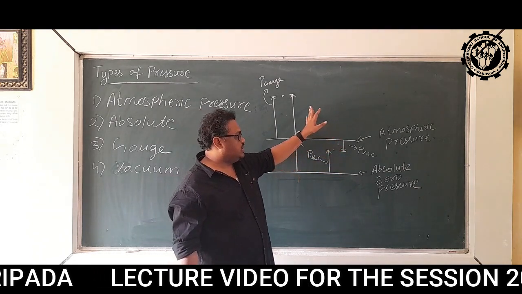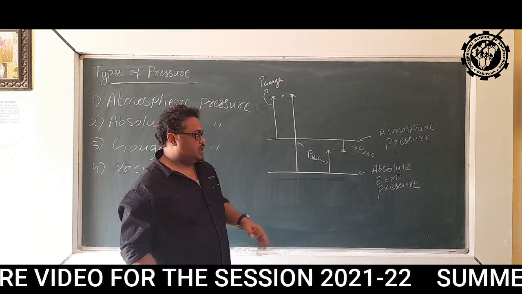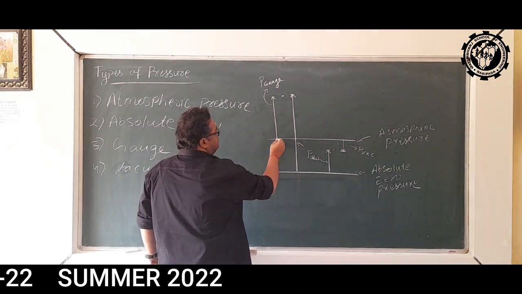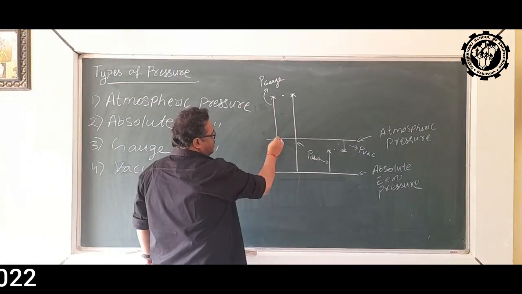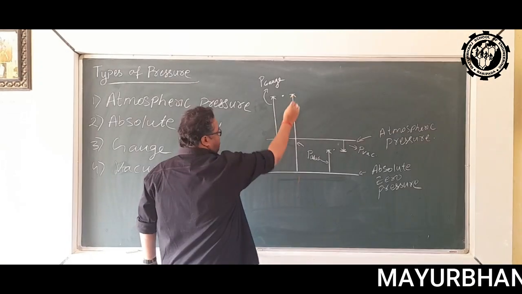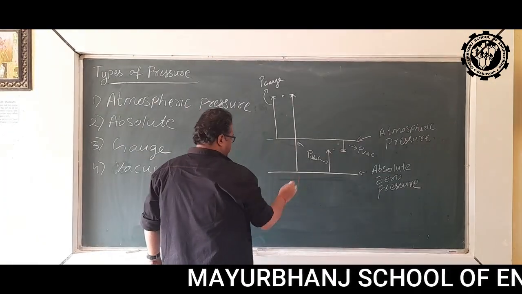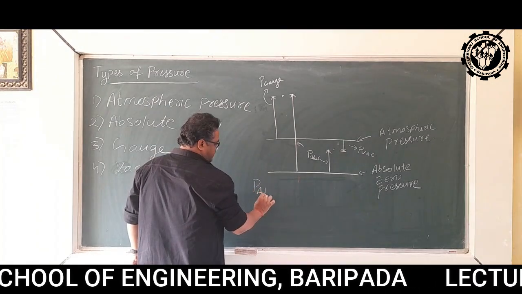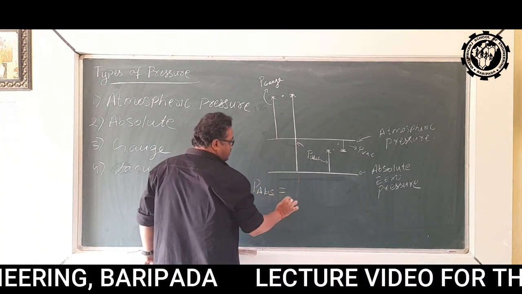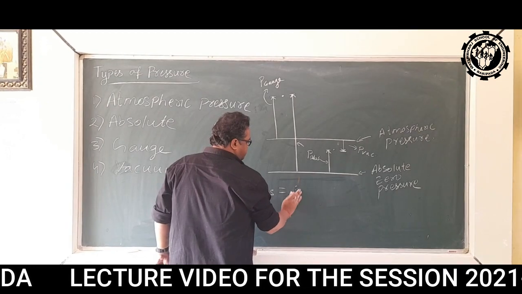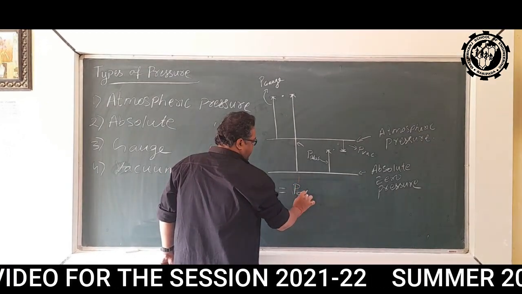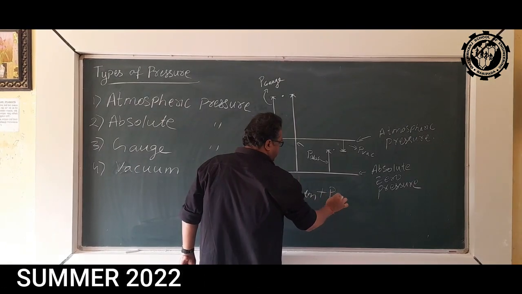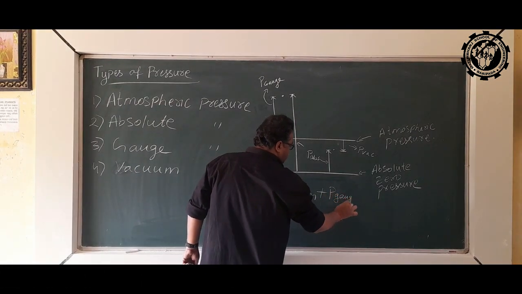Now what is the relation between all these pressures? Let us see. As you can see, this is P gauge and this is P absolute. So we can say that P absolute is equal to P atm, atmospheric pressure, plus P gauge.